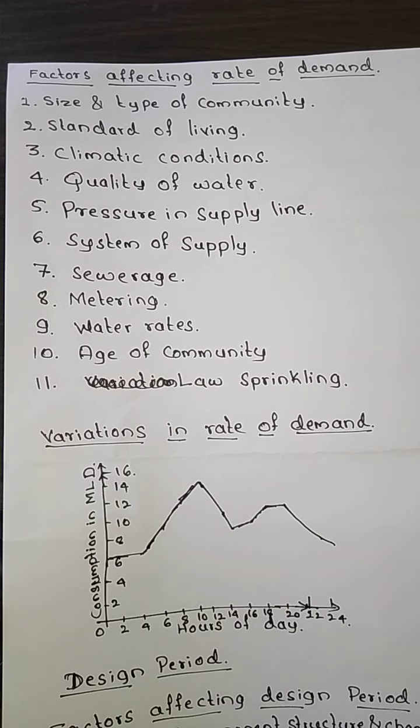Size means it depends upon the city. Usually cities have more population than village areas, and as the population increases, the per capita demand increases.